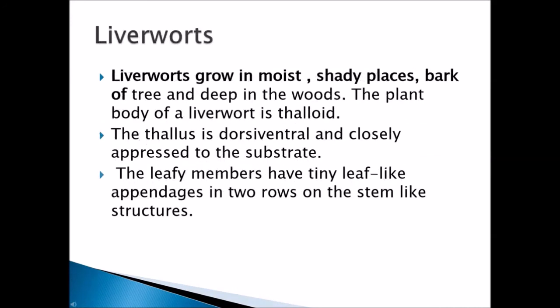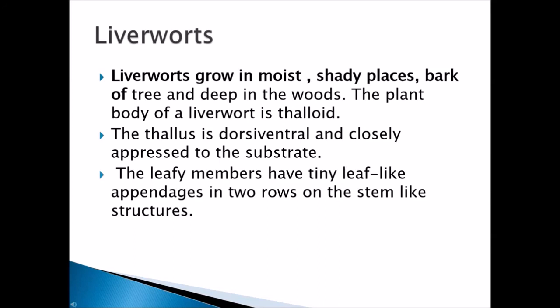The last category of the bryophytes is liverworts. These liverworts grow in very moist and shady places, on the bark of trees, on tree trunks, and also in deep woods. The plant body of the liverwort is thalloid. It is a flat green body, and the thallus is dorsiventral.